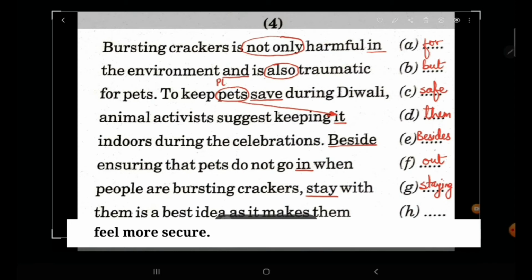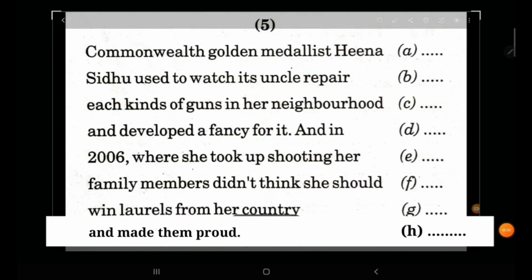Staying with them is a best idea as it makes them. Now best here is a superlative form of an adjective. So with superlative form, we always use the, never a. Instead of a here, we'll write the. Now let's read this sentence again. People are bursting crackers. Staying with them is the best idea as it makes them feel more secure. Next, let's do the fifth passage now.